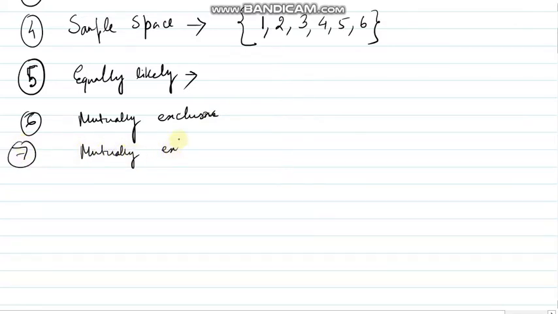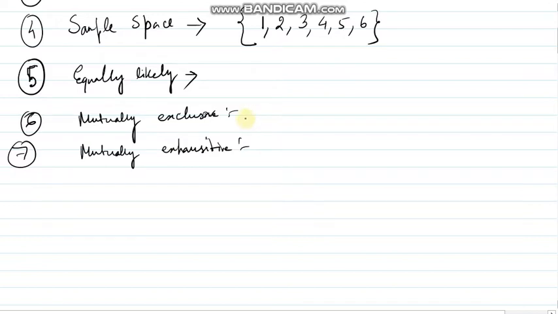What does this mean? Mutually exclusive means, suppose I am giving one exam out of 10, I am getting 6. That means I am not getting any other number, I am getting 6 only.